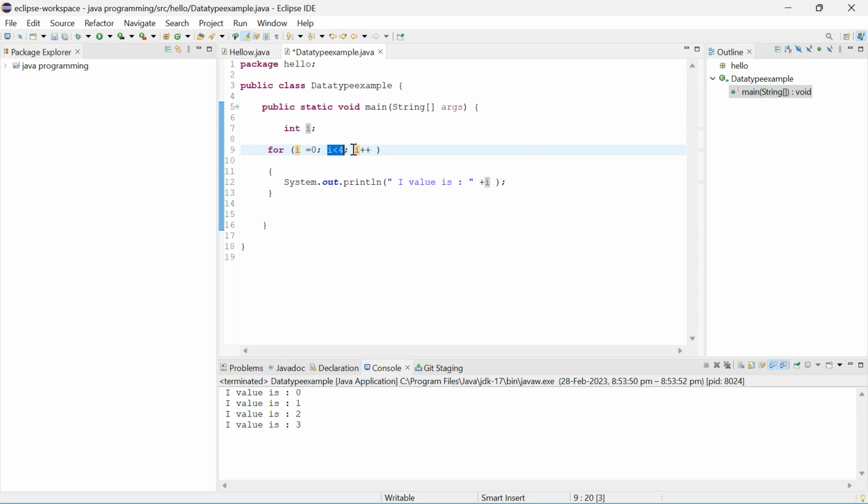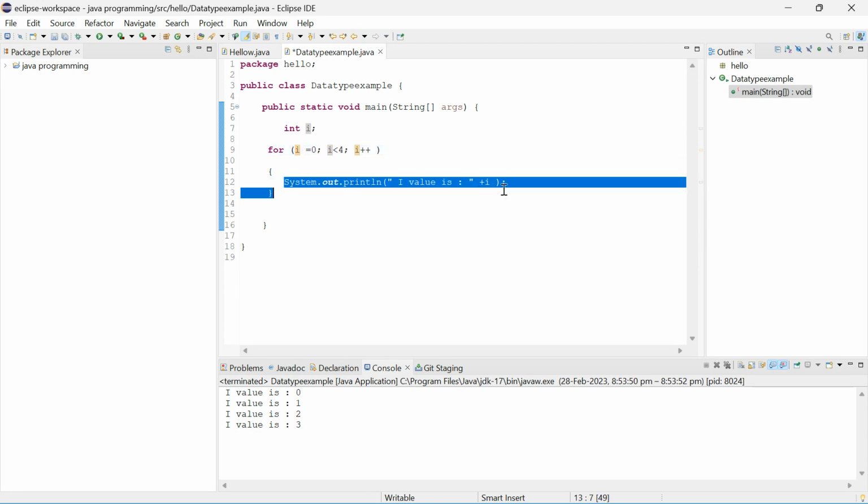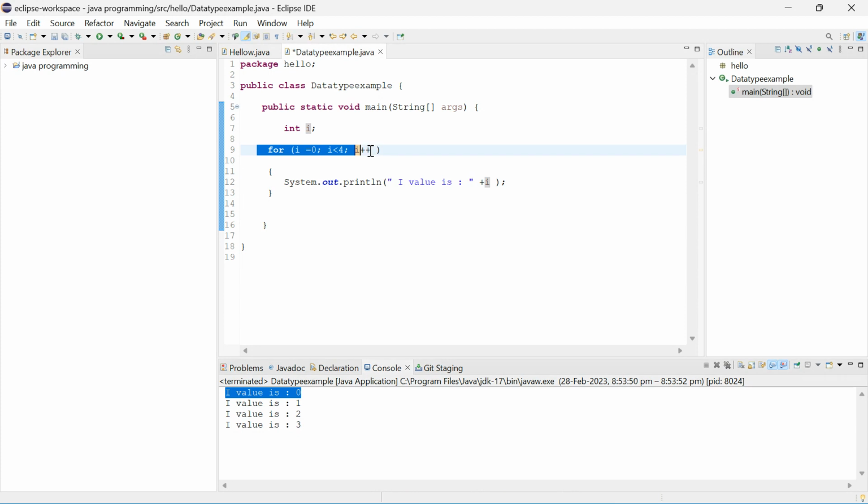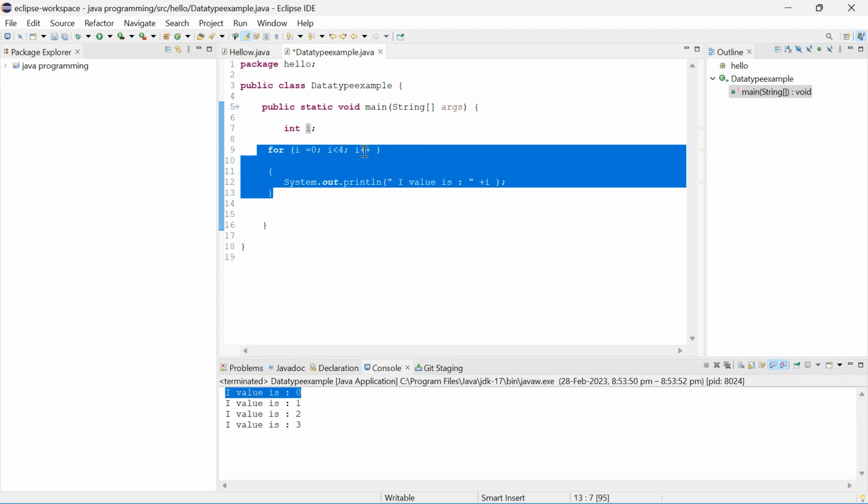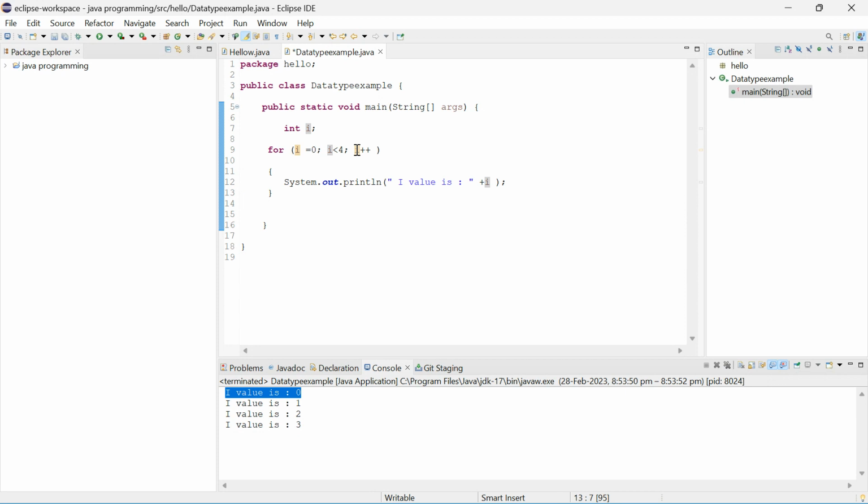Don't get confused, it's simple. Then after it will increment the value. I is less than 4, right? So 0 is less than 4. Okay, the statement got executed, I value is 0, this line got executed. Similarly, go to the loop again. So what is the I value now? The I value got incremented. This is the increment. So 1 is less than 4, right? Yes. Again check this one. So the second line got executed.